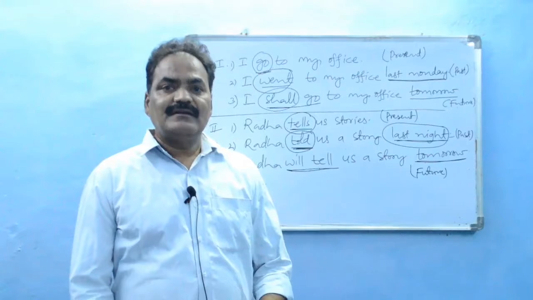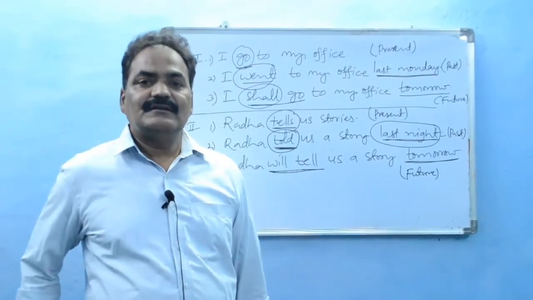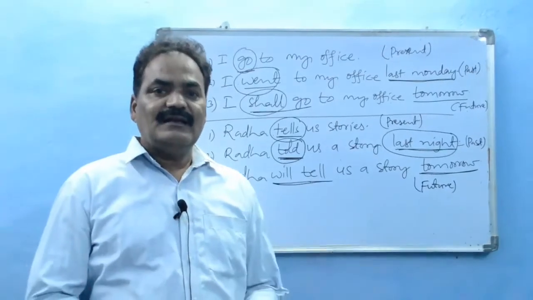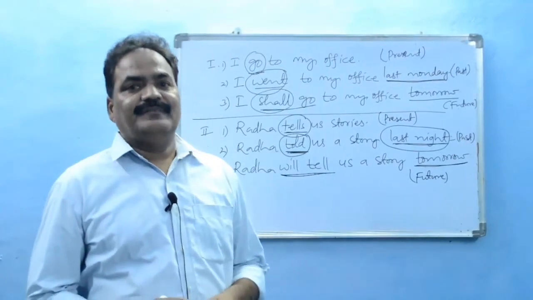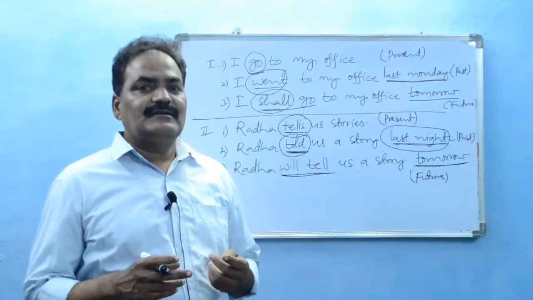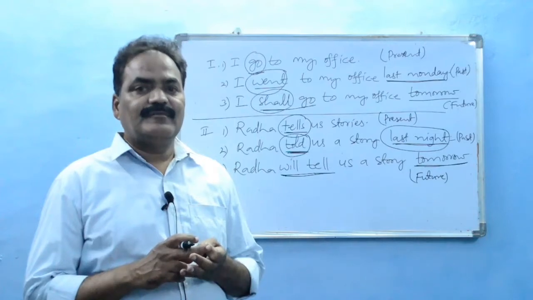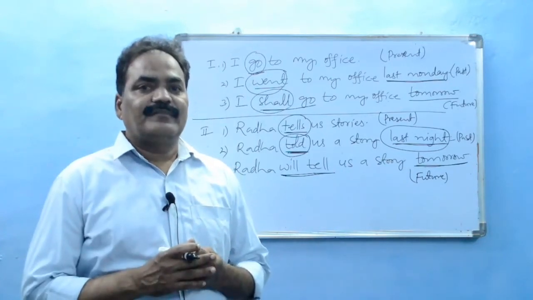In this way, the principal verb has mainly three divisions of time: present time, past time and future time.